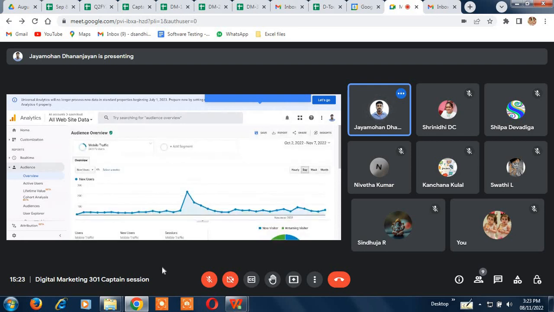So that's the total idea behind using Google Analytics. Me and my team, if we want to know anything about our website, how it is performing, or if we are planning some activities next week, the first place we go to is always Google Analytics.